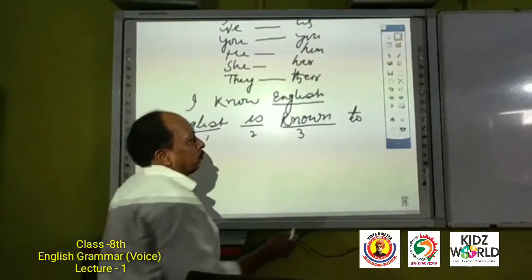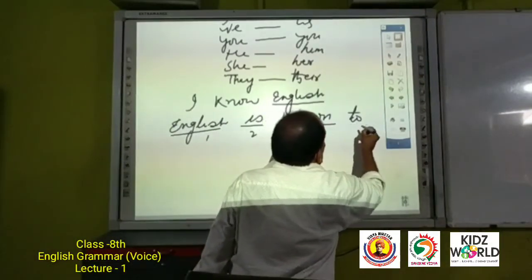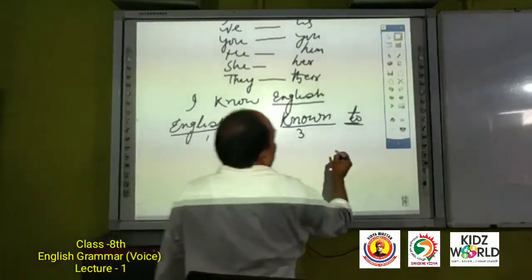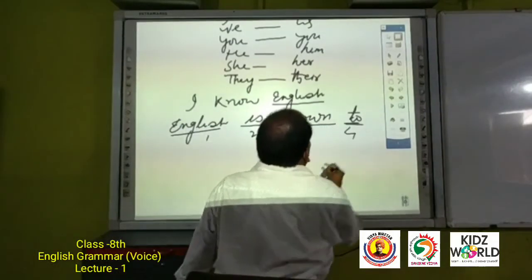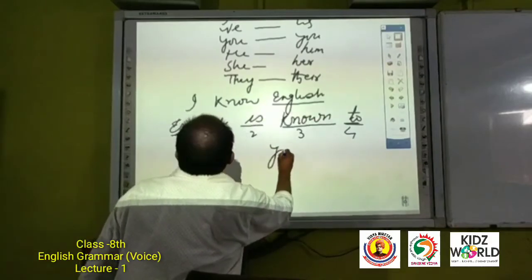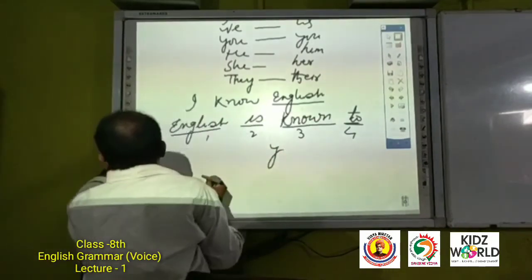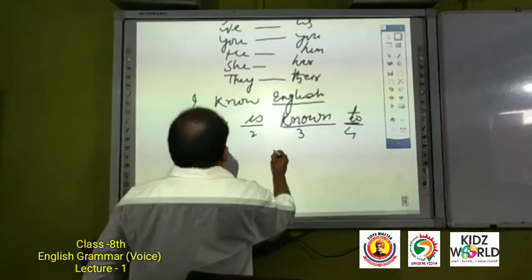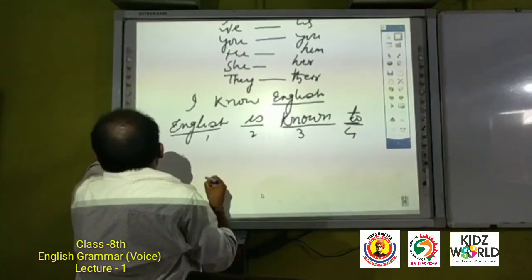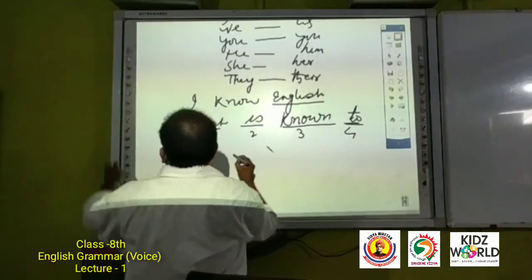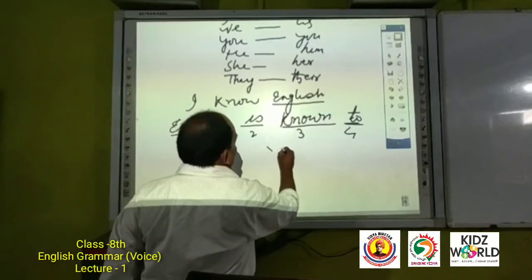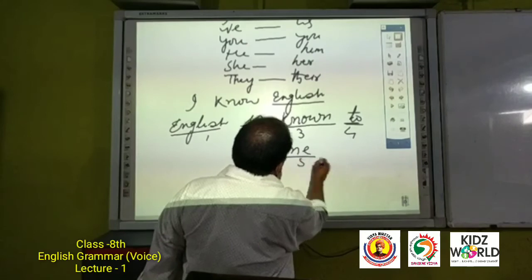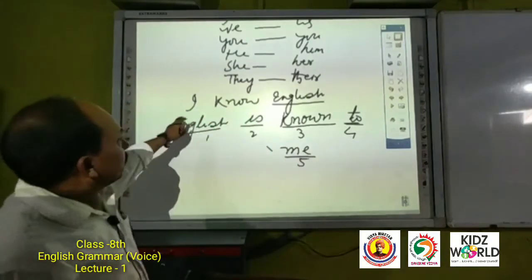English is known to me. This is the fifth condition.